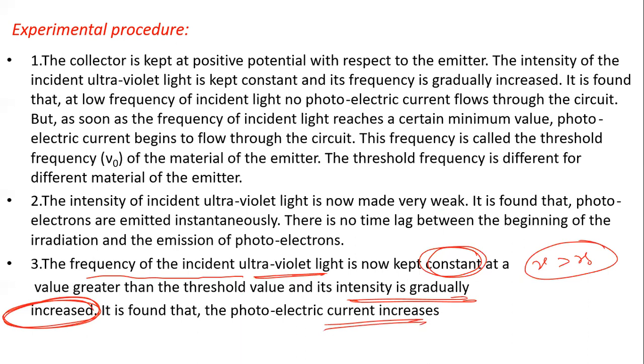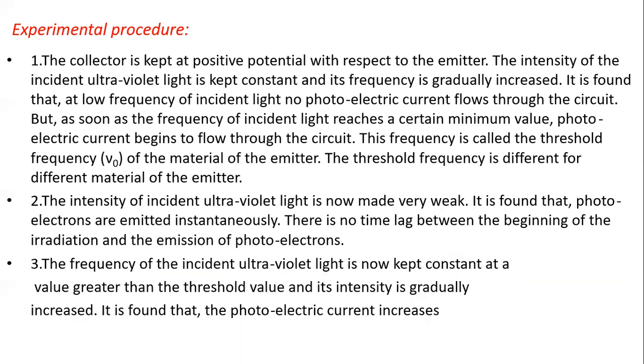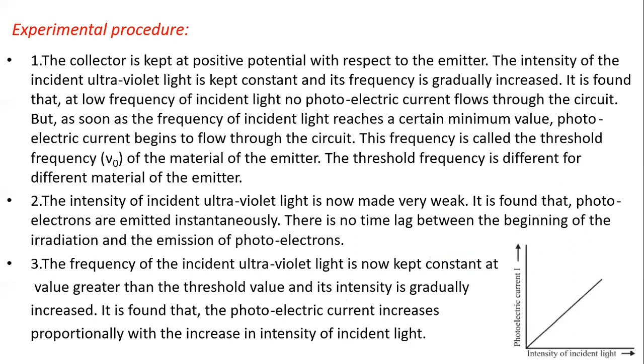We can write it in a graphical way like this: intensity of light versus photoelectric current. As intensity increases, photoelectric current increases. So the photoelectric current is directly proportional to intensity. The more photoelectric current you want, the more intensity of light must be there.